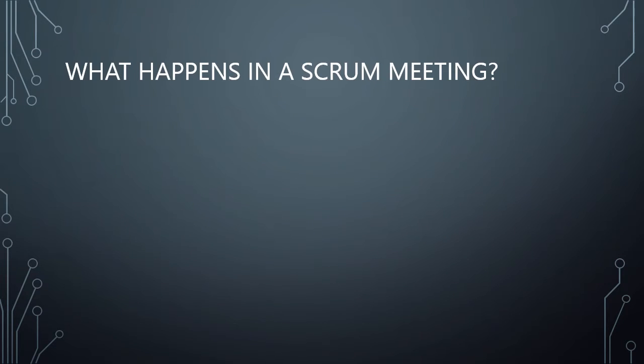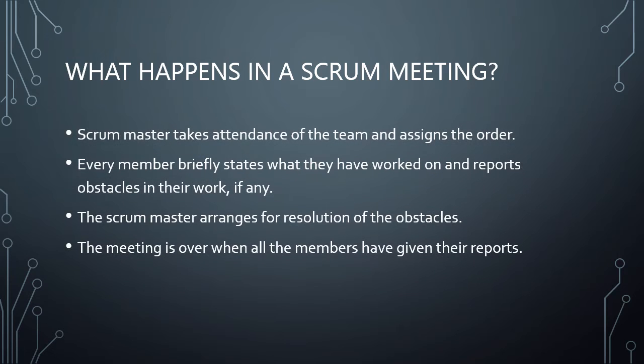What happens in a Scrum meeting? The Scrum Master takes attendance of the team and assigns the order. Every member briefly states what they have worked on and reports obstacles in their work, if any. The Scrum Master arranges for resolution of the obstacles. The meeting is over when all the members have given their reports.